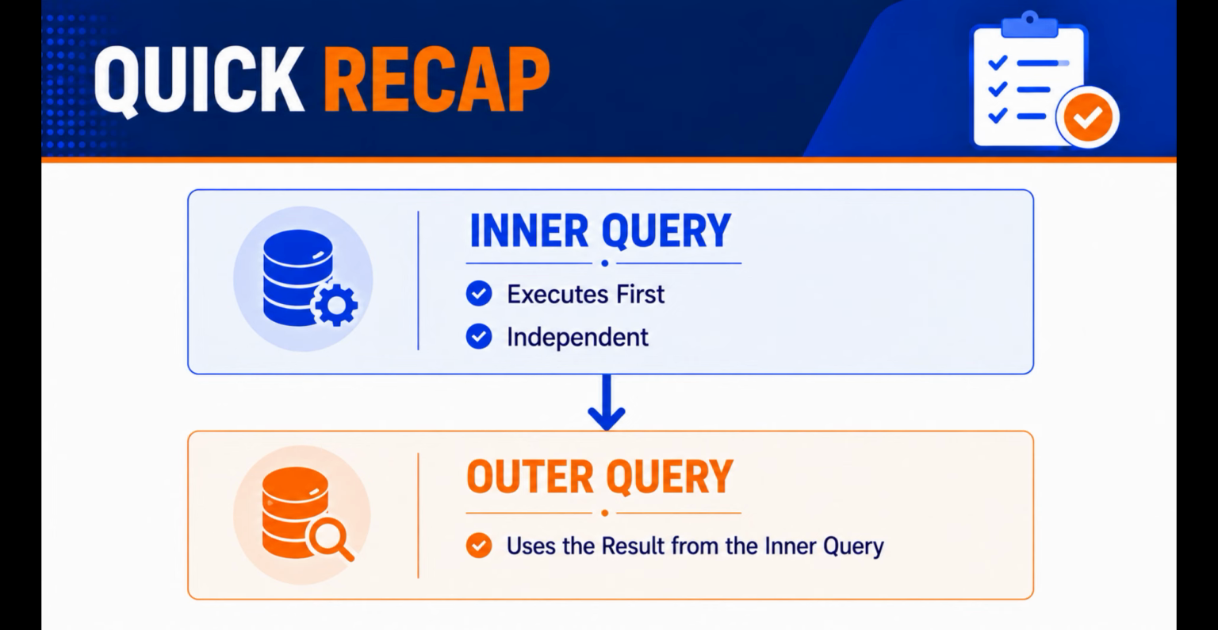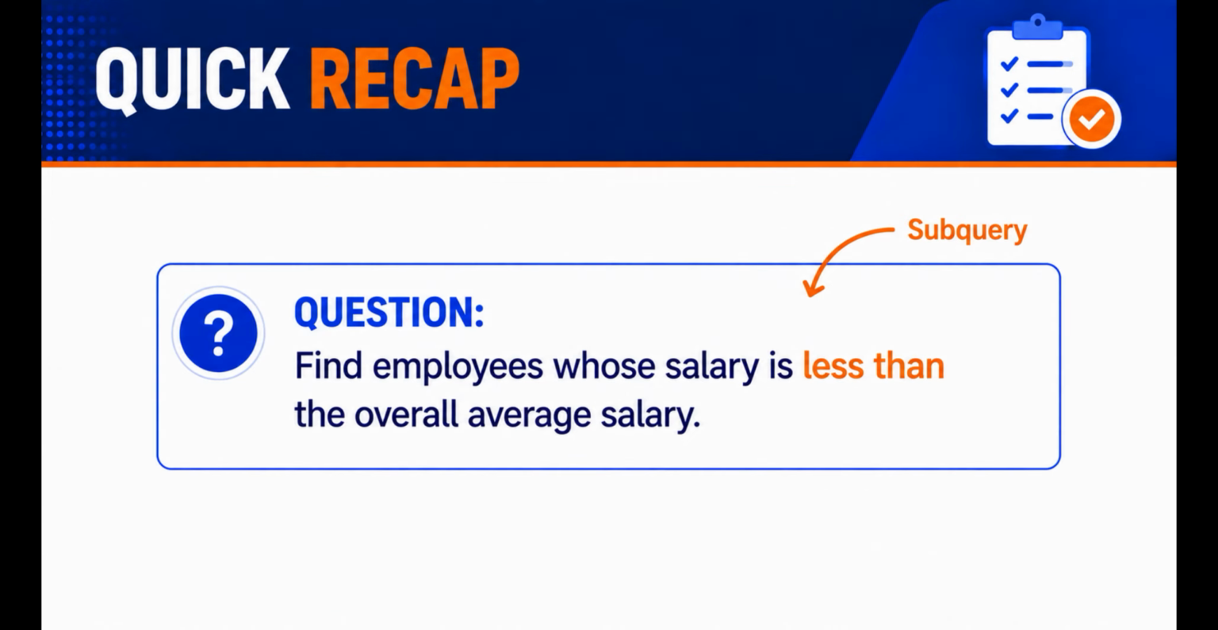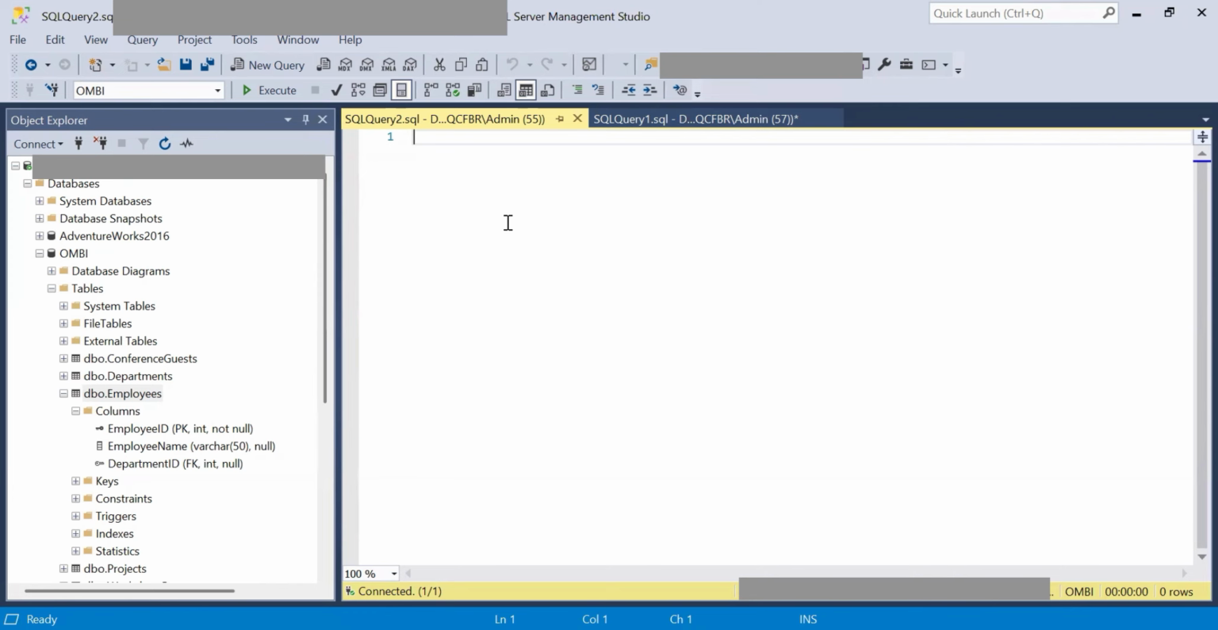In our previous video, we learnt about the concept of subquery and that the inner query executes first and the outer query is dependent on the result set of the inner query. So here is a quick recap of the same concept. Suppose you want to know all those employees whose salary is lesser than the overall average. So now I have added another column into the employees table called salaries.